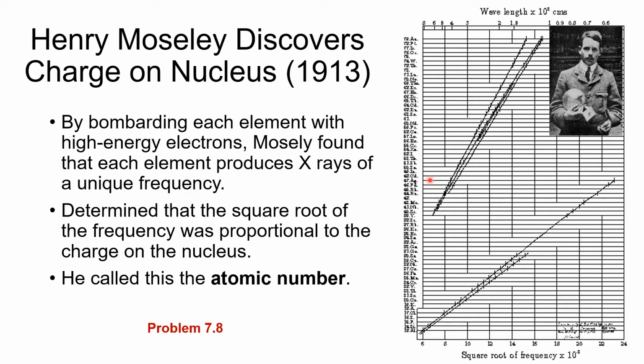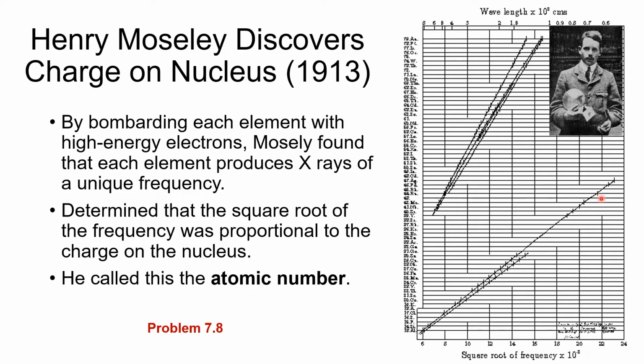Now, a sad little fact about Henry Moseley is that he was a young adult at the time of the beginning of what we call World War I. He joined the British military and was sadly killed in 1915 in Gallipoli by a sniper rifle. And that actually had major ramifications for both the military and for the scientific world. Moseley almost certainly would have been given a Nobel Prize had he lived, but unfortunately he did not.